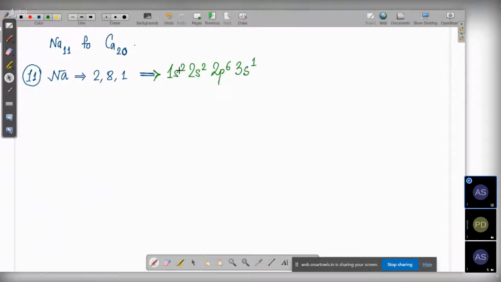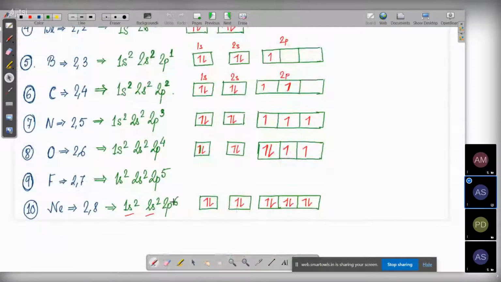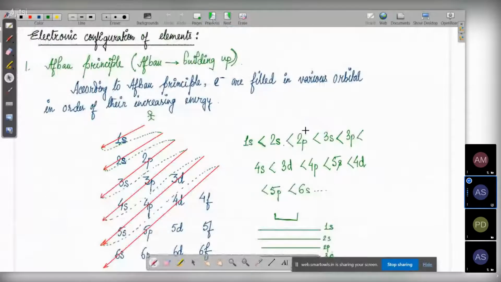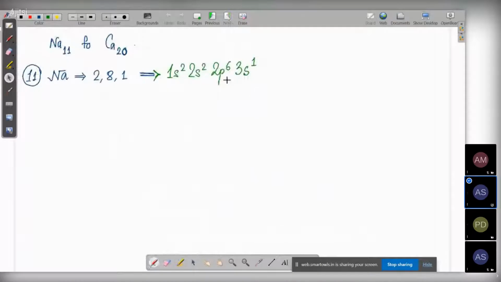2 plus 2 plus 6 is 10, then 11. Till neon, the shells actually get filled up, till 2p6. Since 2p6 was filled up, according to Aufbau, after 2p the electron comes in 3s. That is why sodium is going to be 3s1. I'm not drawing the box diagram because it's pretty much similar to the previous one.